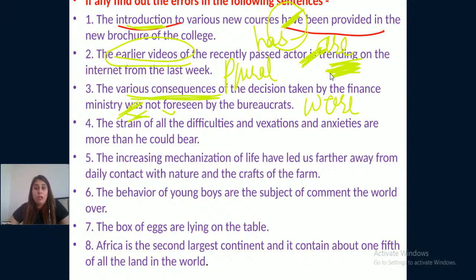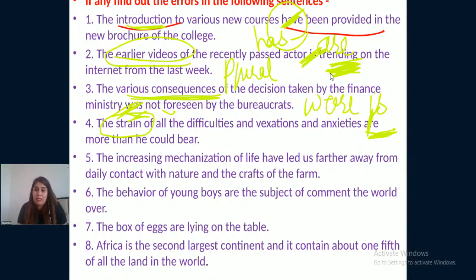Okay. The strain of all the difficulties and vexations and anxieties are more than he could bear. So what are more than he could bear? The verb here is are. Strain. Now, strain is singular or plural? Of course, strain is a singular subject. So, with singular subject, a singular verb will come, is. The strain of all the difficulties and vexations and anxiety is more than he could bear.